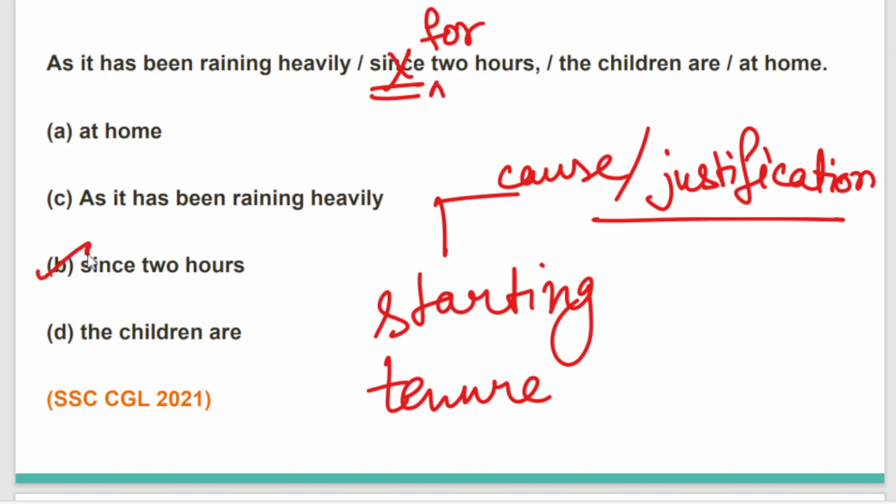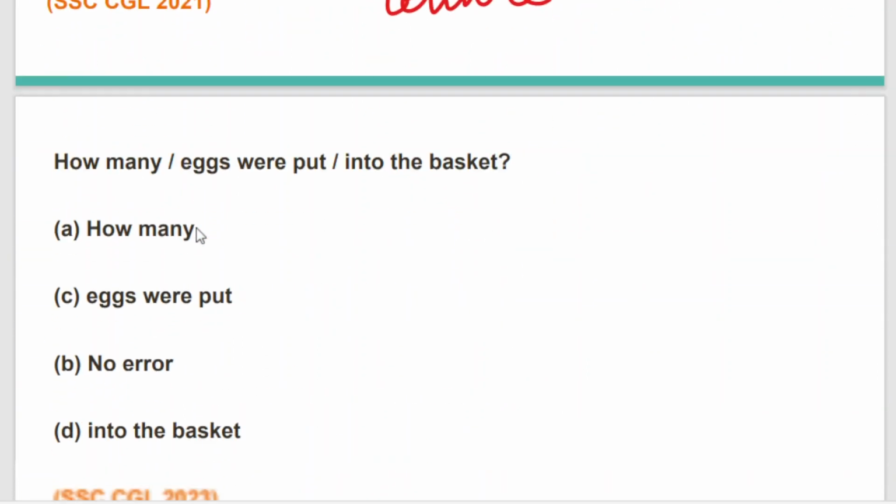So the error is lying in part B, and we have to replace the word since with for. I hope the sentence is clear to all of you. Moving to the next question.